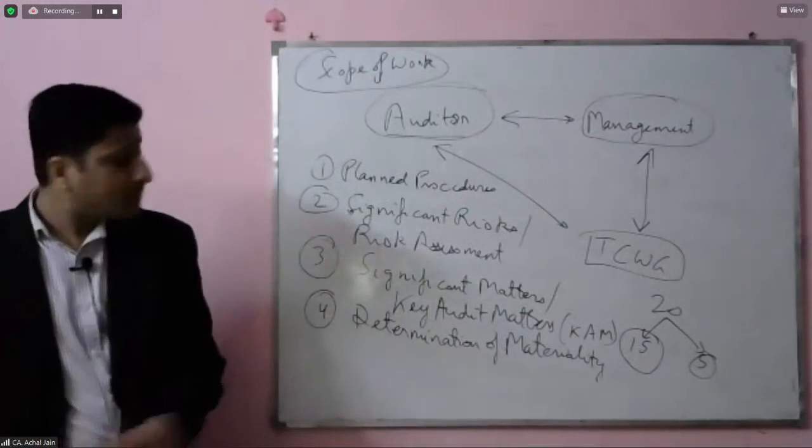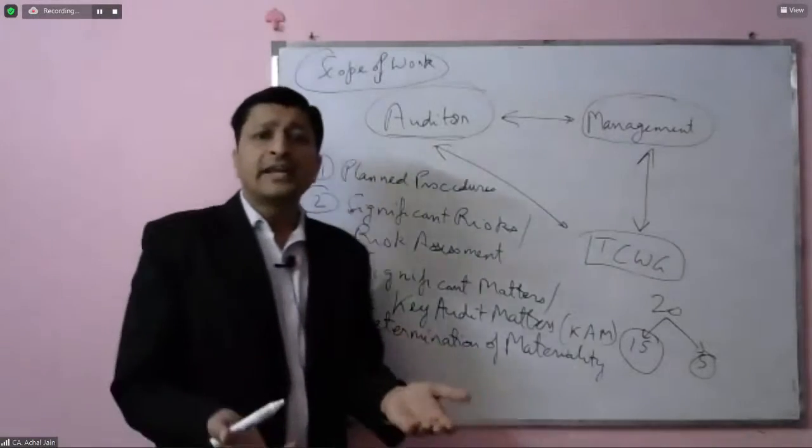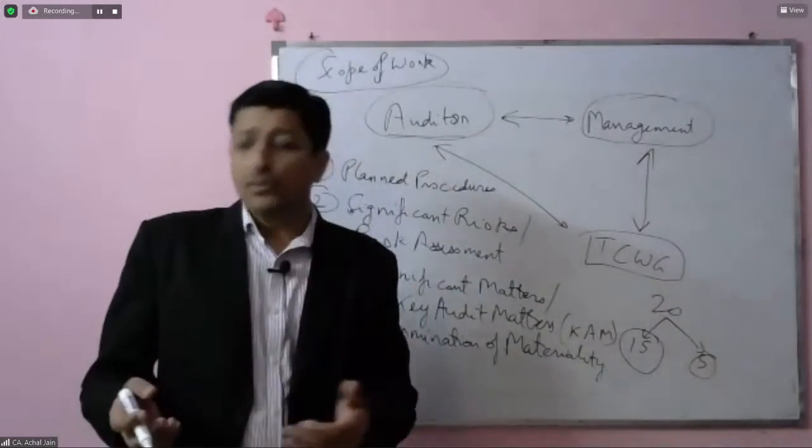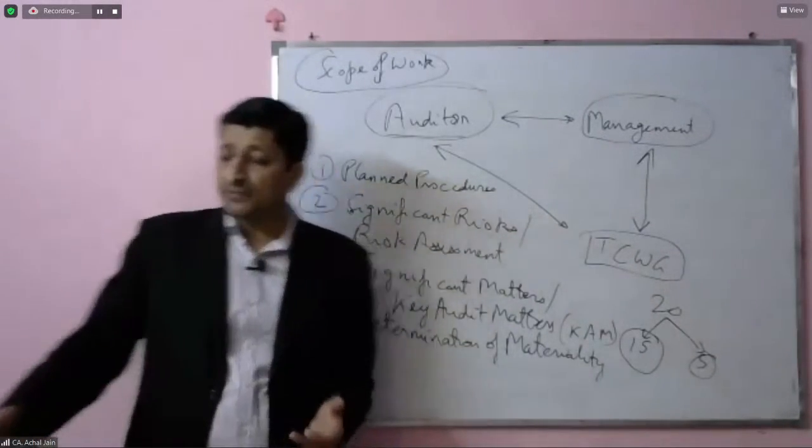Now, what will be the basis over here? We don't really have any formula. I cannot give you any formula. There is no methodology which is prescribed.